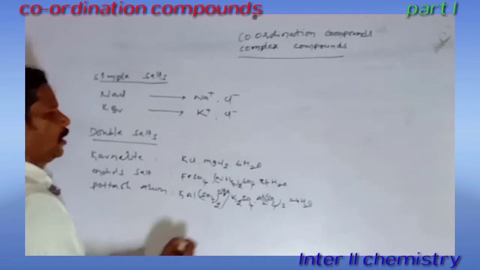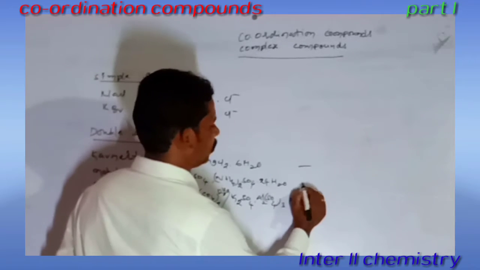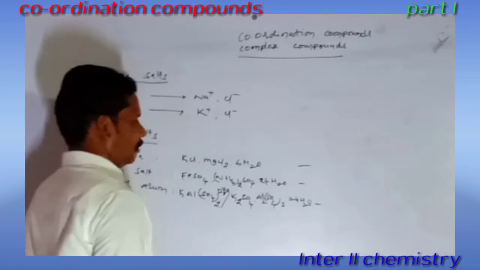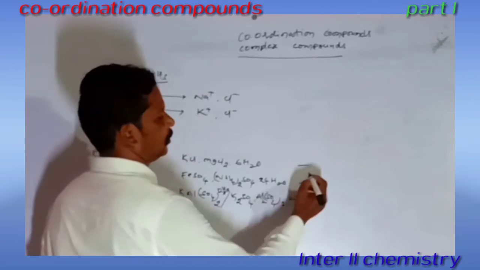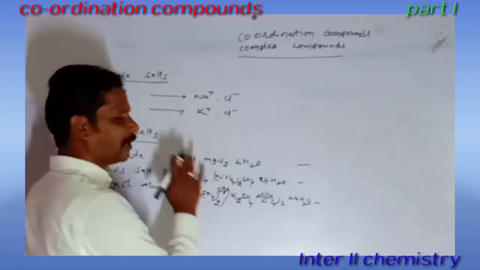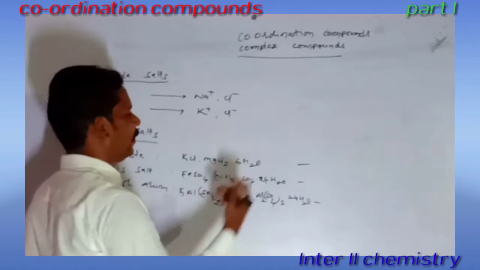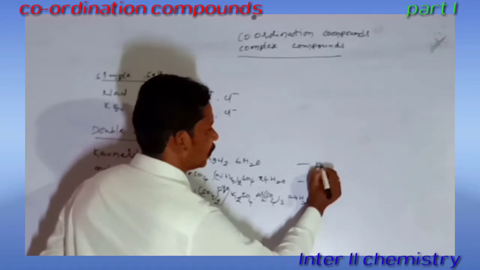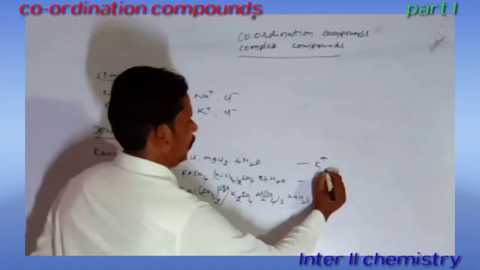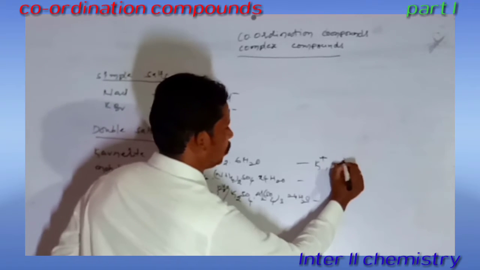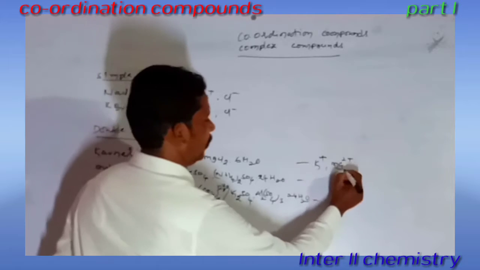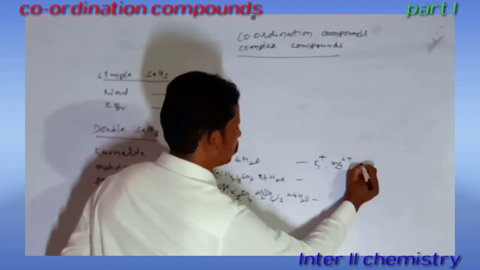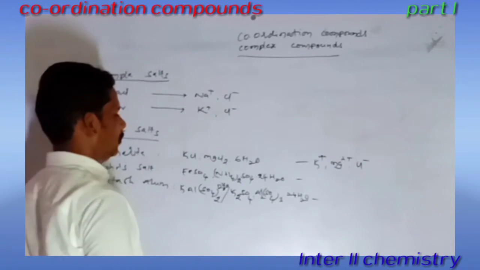So double salts, on addition of water, give more than two ions. For example, carnallite on hydrolysis gives K+, Mg2+, and Cl- ions.